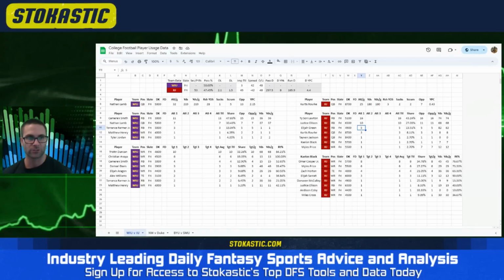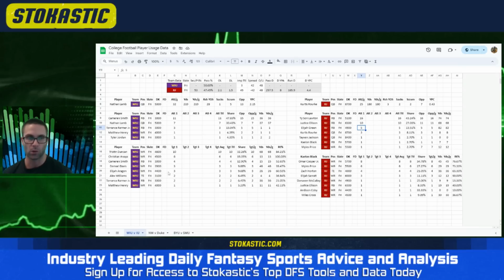At wide receiver, Tristan Duncan and Christian Anaya, 84% of the routes and 100% of the routes, 10 and 6 targets. Those are the guys you want to look at. No one else was above 61% of the routes. That was Elijah Aragon, a wide receiver. He split time with Damari Davis, among others, so not too much there.